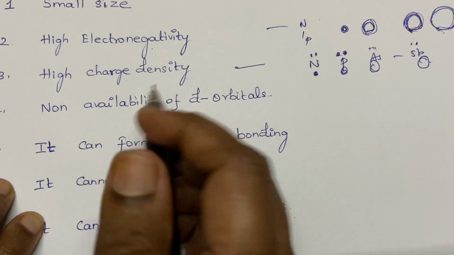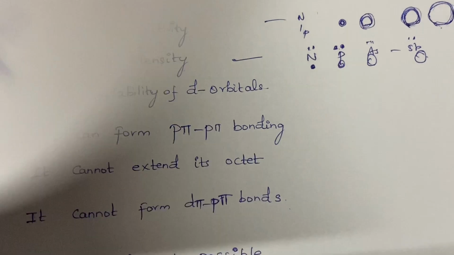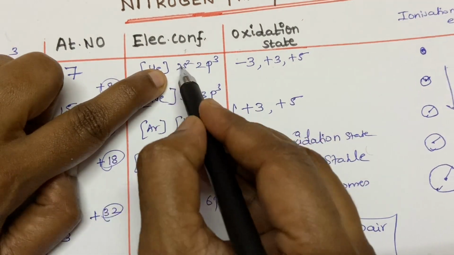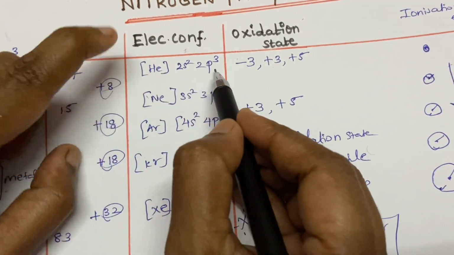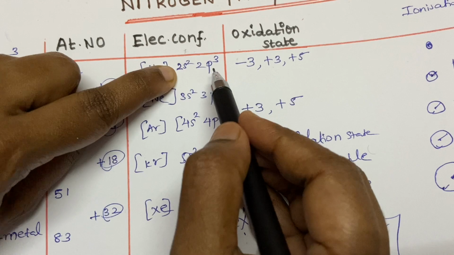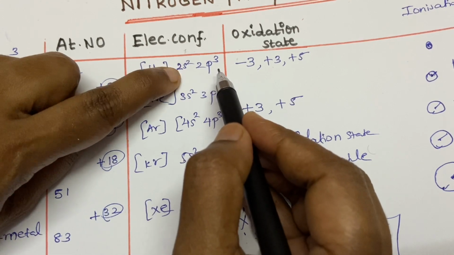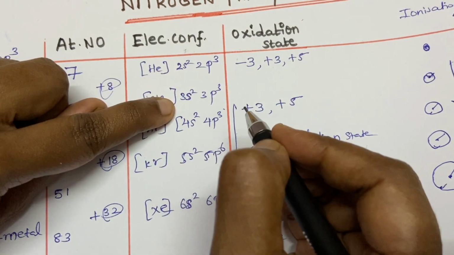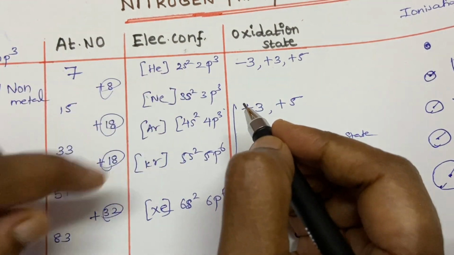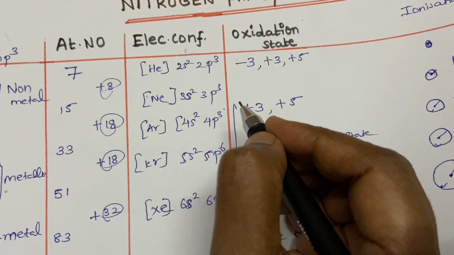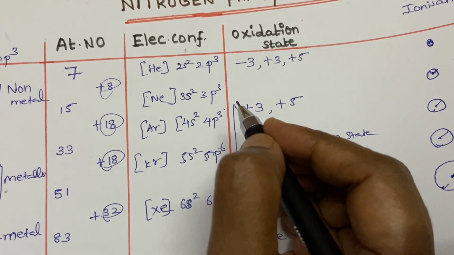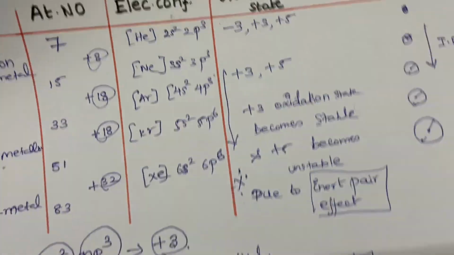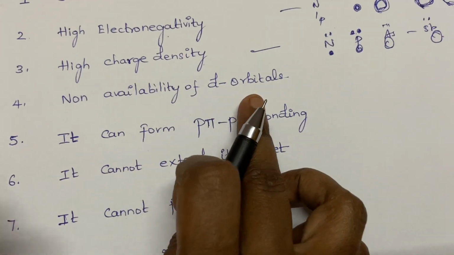Then, non-availability of d orbitals. What is non-availability of d orbitals? We saw the electronic configuration, right? Here its valence shell is 2s2, and at this shell level we don't have d orbitals. D orbitals open only after the third level. So this is the very peculiar behavior of nitrogen. We are going to see many concept oriented questions which will be based on this only. So this is very important: non-availability of d orbitals.